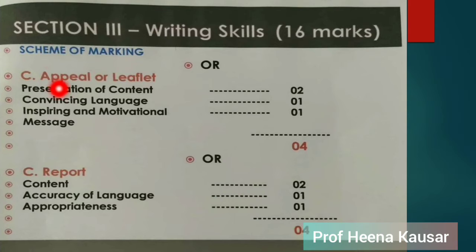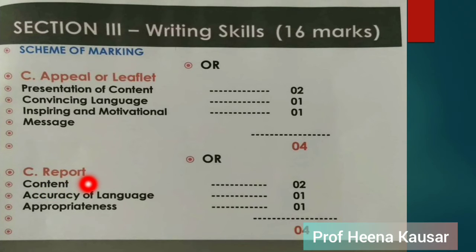It is there for appeal writing or leaflet. So presentation of content will give you 2 marks. Convincing language must be convincing. You must use convincing language because it will give you 1 mark. And 1 mark is based on an inspiring and motivational message because it is appeal or leaflet writing. So this is how the 4 marks are distributed in this answer.